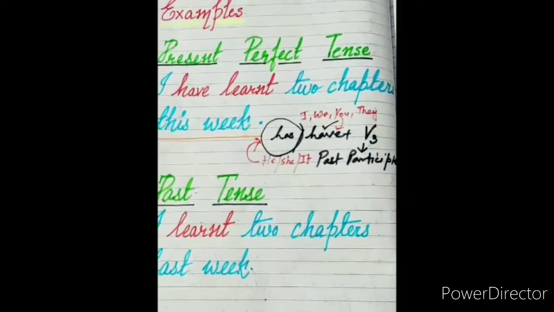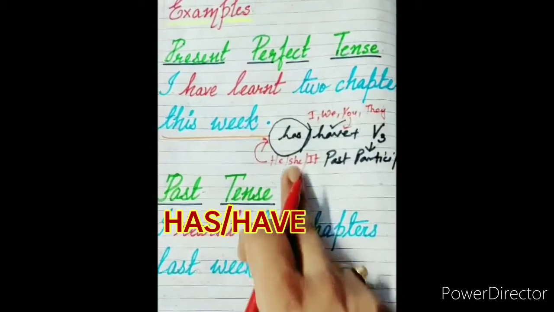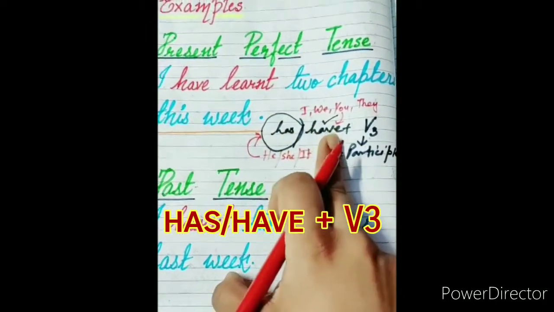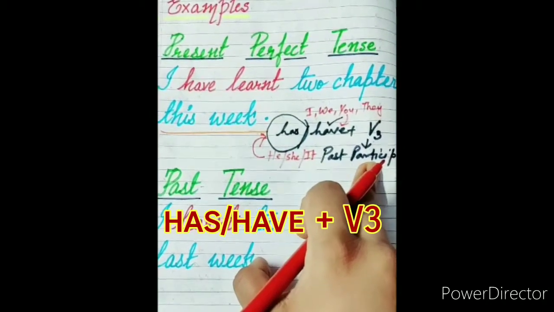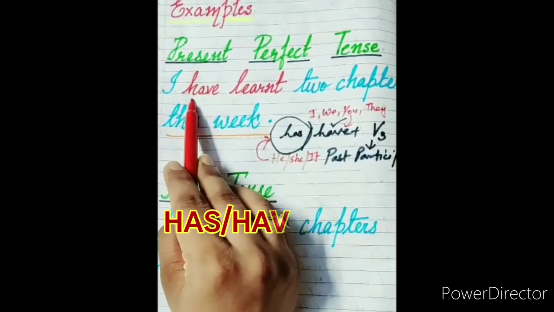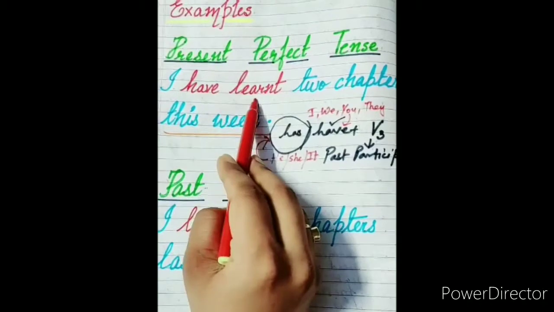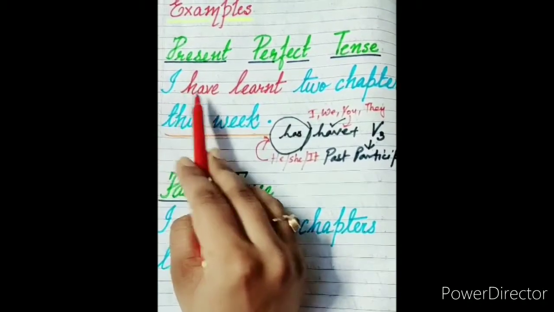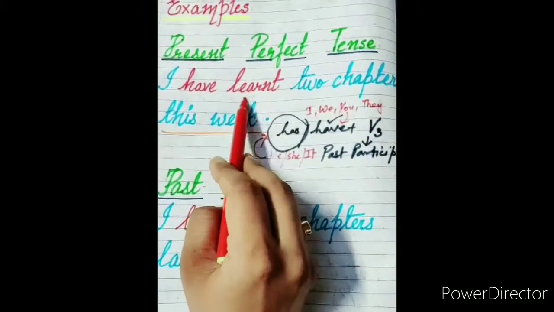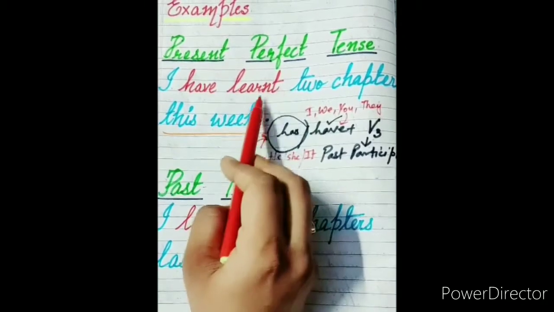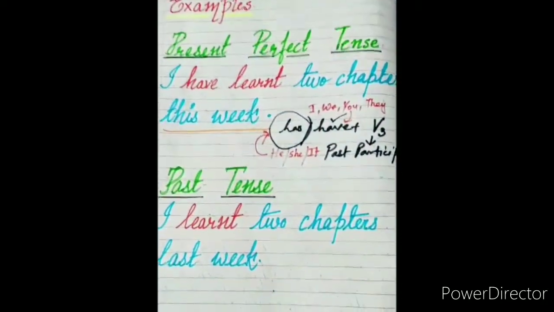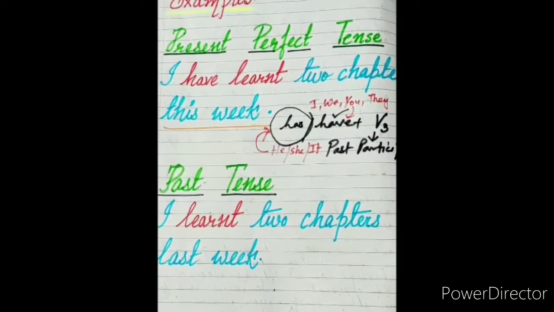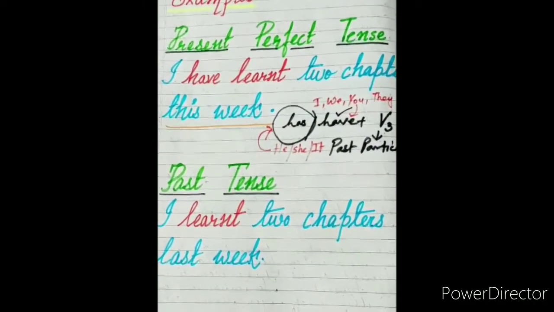I hope you understood this. So the structure of the verb is has or have plus the verb form 3, that is the past participle of the verb. That is why we have used here have and have learned, because we are talking about the pronoun I, so we are using have, and learnt here. It is the verb form 3 of the verb learn. If you remember, the V1 is learn, and V2 and V3 is learnt.